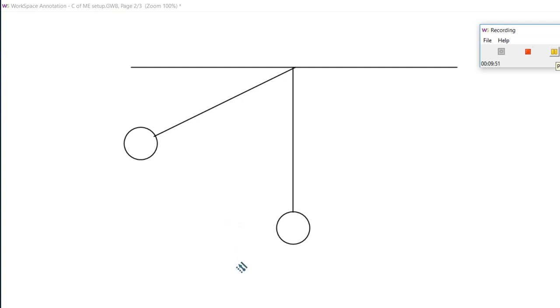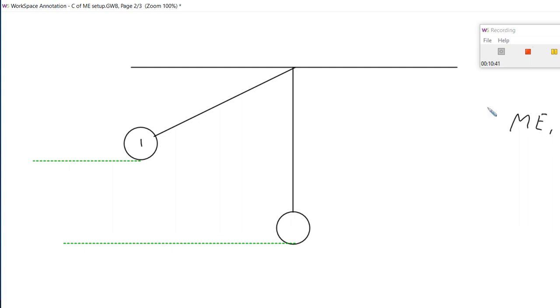But we really don't have to measure GPE relative to that surface. We could measure it relative to, say, the lowest point of its swing. That'll actually be more helpful because that will allow us to set GPE at this point of its swing equal to 0. So that's what we'll do in this case: we'll consider this object as it's swinging from this point to its lowest point. All right. And so we'll start with the idea that mechanical energy is conserved. That is, mechanical energy at point 1 is equal to mechanical energy at point 2. And really, there's no reason why this should be point 1 and that point 2. It's fine to reverse those.